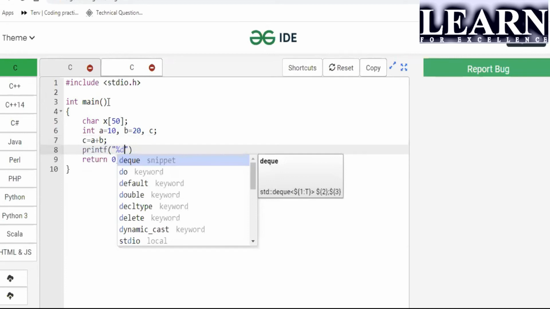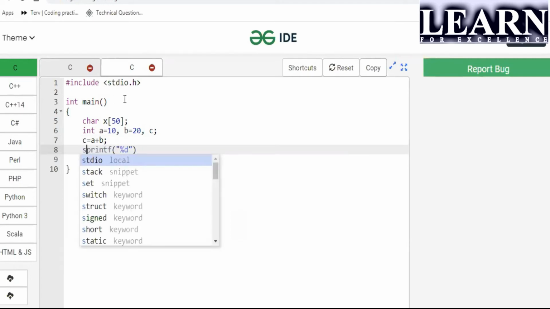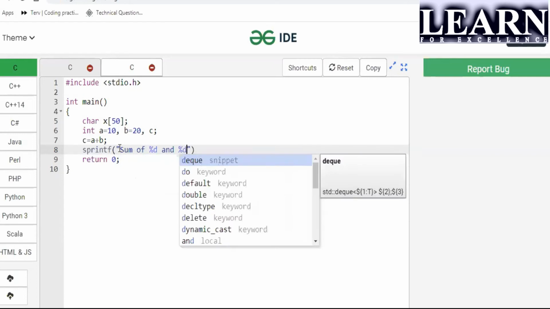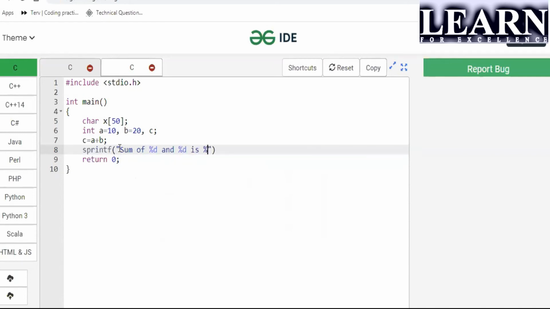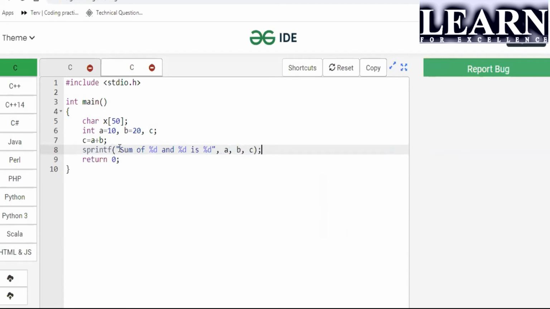printf("%d") — the sum of %d and %d is %d, with values a, b, and c. You can do it. But if you use sprintf, as I mentioned in the previous case, you can give this, but whatever the printing will be done, it will be done to a formatted character array. So if I want to say "sum of %d and %d is %d", those values are nothing but a, b, and c.